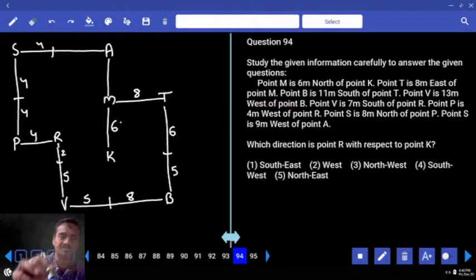Then the position of R with respect to K. K is here, R is here. North and west, northwest. Northwest, that is choice 394.